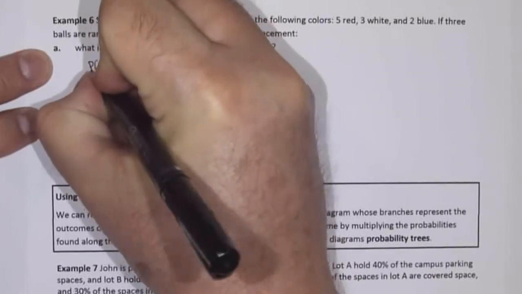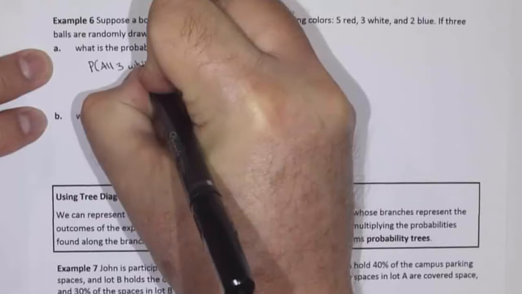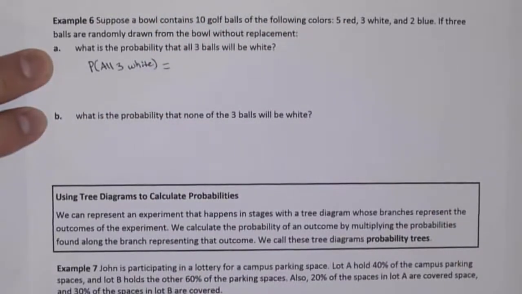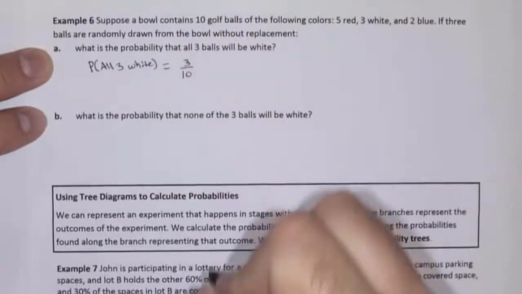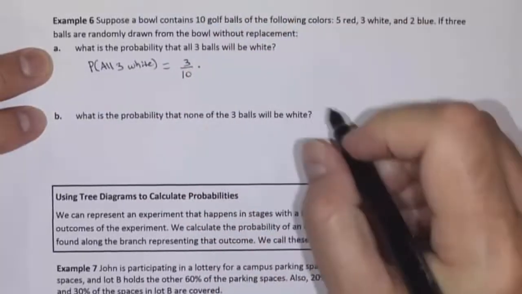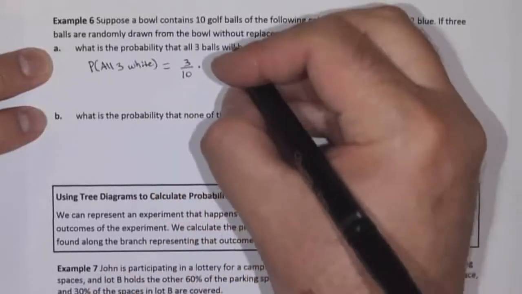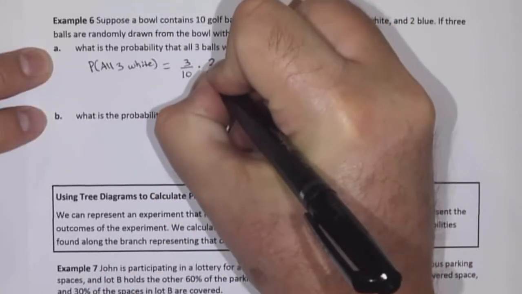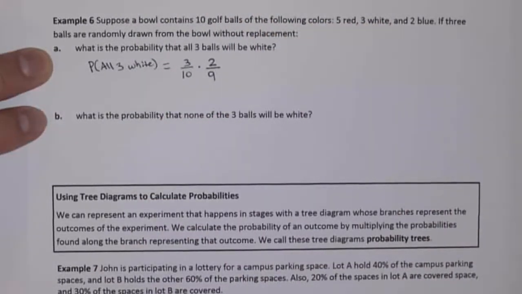So the probability that all 3 balls are white is going to, again, equal the probability that the first ball is white, which will be 3 out of 10. Now, this is without replacement. So the probability that the second ball will be white, given that the first ball was white, means there's only 2 white balls left in the bowl out of 9 balls left in the bowl.